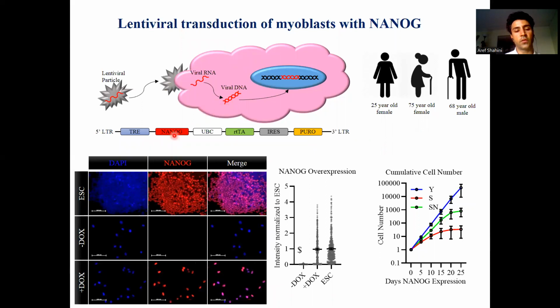NANOG could be overexpressed in the cells by an addition of doxycycline in the media. So DOX stands for doxycycline. By addition of doxycycline in the media, we observe an expression of NANOG that's similar to embryonic stem cells, and that increases the proliferation capacity of senescent cells.